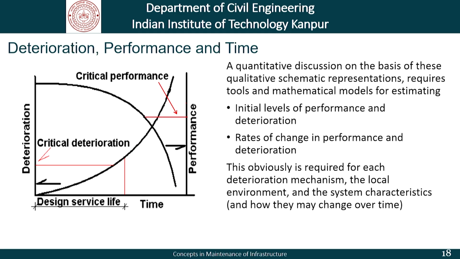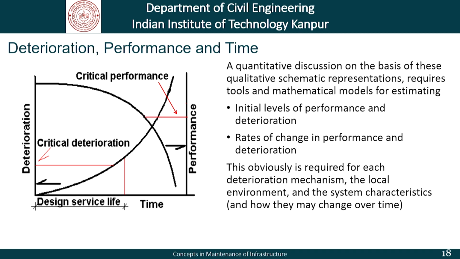Now, if we combine the deterioration and performance and look at it over time, we will have a graph like this, that is, the critical deterioration will be given on the deterioration graph and the critical performance will be given on the performance graph.